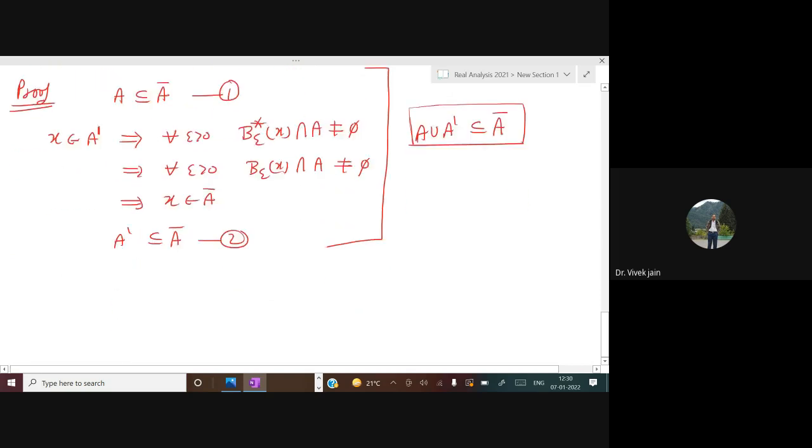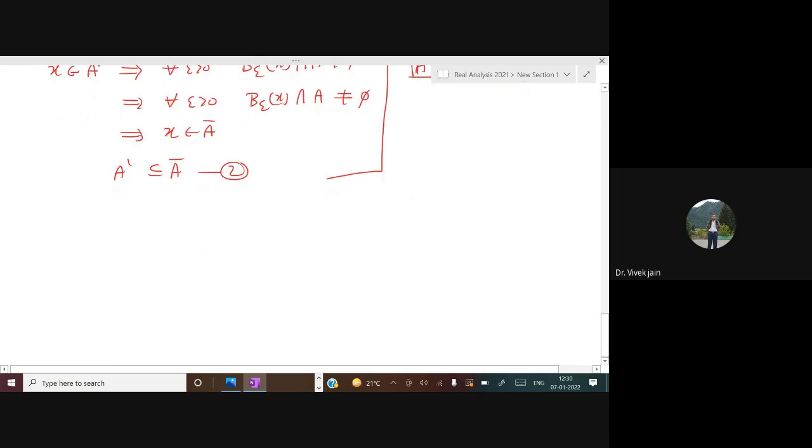Now we will show the other parts. So take X in A closure. Then what will happen? By definition, for all epsilon greater than 0, B epsilon X intersection with A is not equal to empty set.